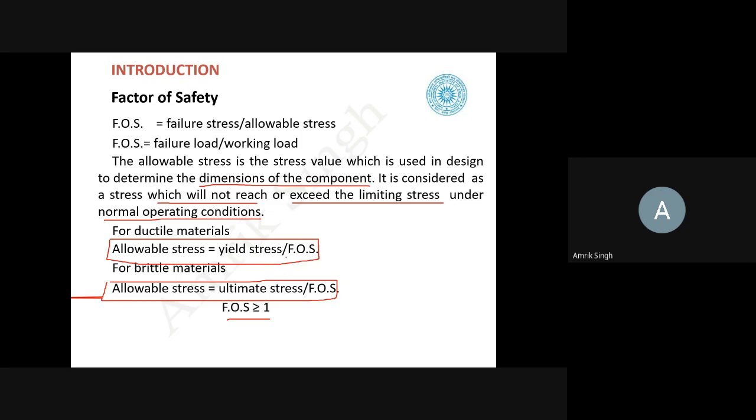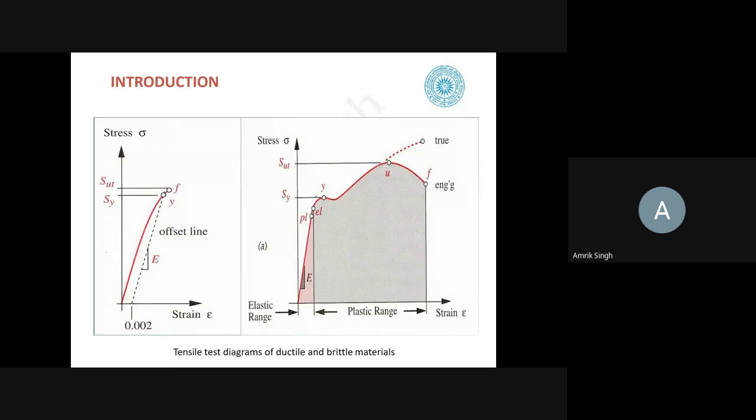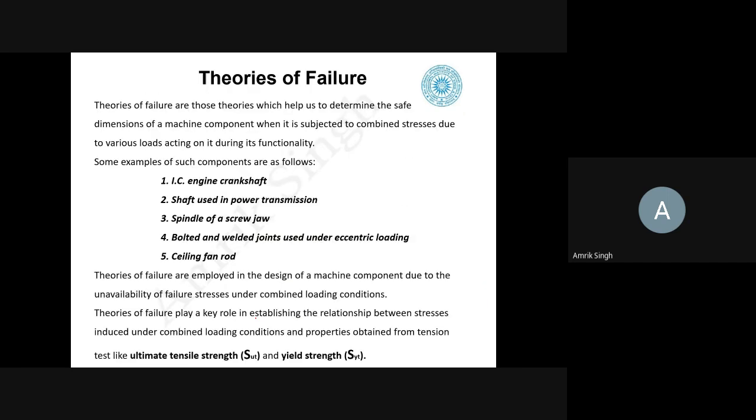Okay, in this case, because we have seen earlier in this graph, yield stress is much far away from the ultimate stress. But in the case of the brittle material, it is quite close. So that's why we have to take the bigger factor of safety.